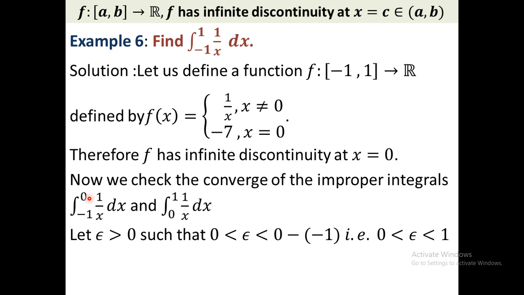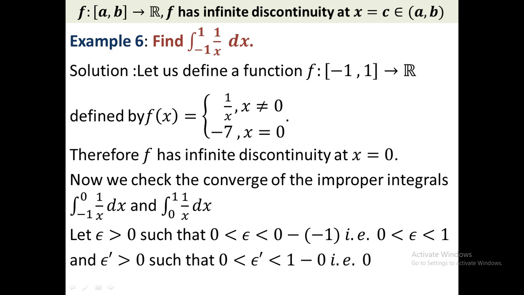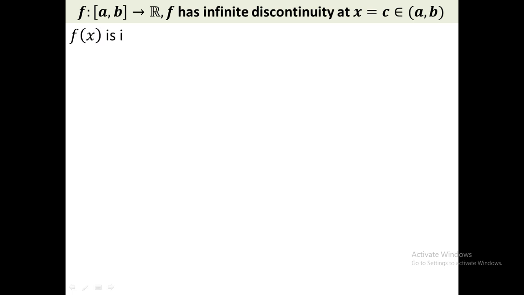We have to neglect the point 0, as well as in the second integral we have to neglect 0, therefore we have to add some positive quantity to 0. Here we add epsilon dash, which must be less than the length of the interval 0 to 1, that is 1, so we choose two real numbers epsilon and epsilon dash. Now here I integrate from -1 to minus epsilon, and here from epsilon dash to 1. Here we take the first as phi of epsilon and the other as psi of epsilon dash.